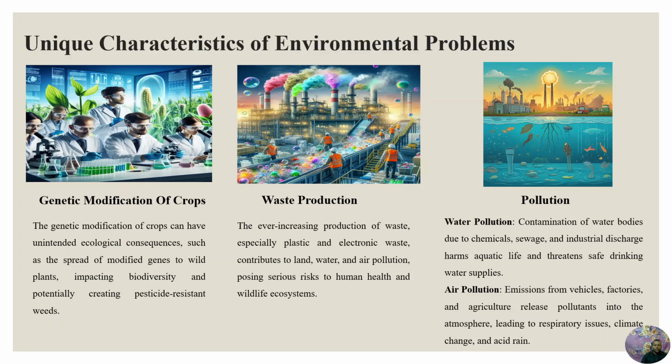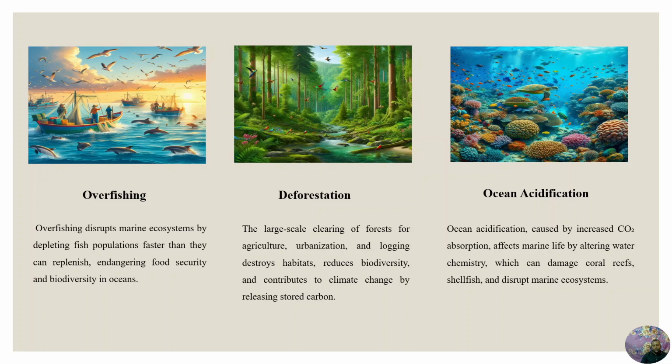Water pollution. Contamination of water bodies due to chemicals, sewage, and industrial discharge harms aquatic life and threatens safe drinking water supplies. Air pollution. Emissions from vehicles, factories, and agriculture release pollutants into the atmosphere, leading to respiratory issues, climate change, and acid rain. Overfishing. Overfishing disrupts marine ecosystems by depleting fish populations faster than they can replenish, endangering food security and biodiversity in oceans.